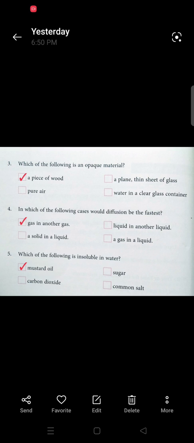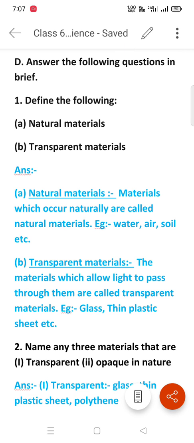The last question of MCQ, which of the following is insoluble in water? Then options are mustard oil, sugar, carbon dioxide, common salt. The correct answer is mustard oil. Now we discuss the D part, question answer. The first question